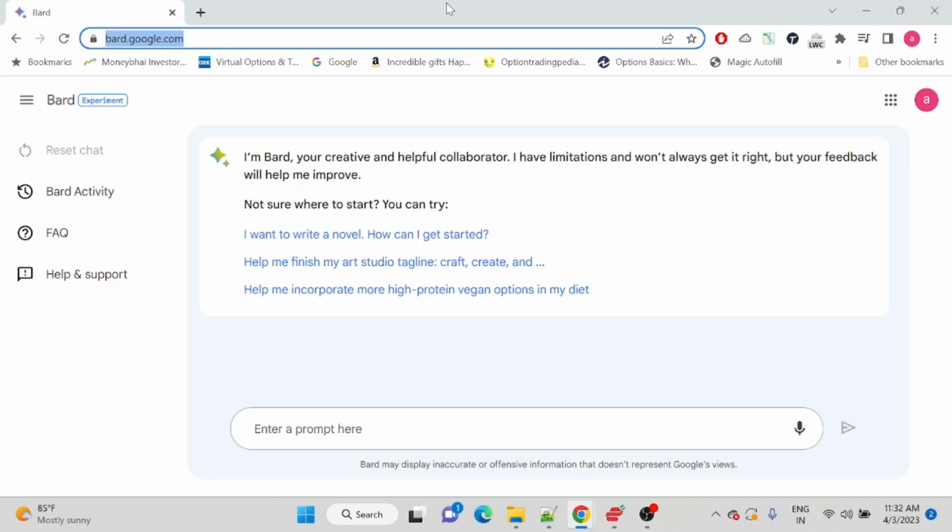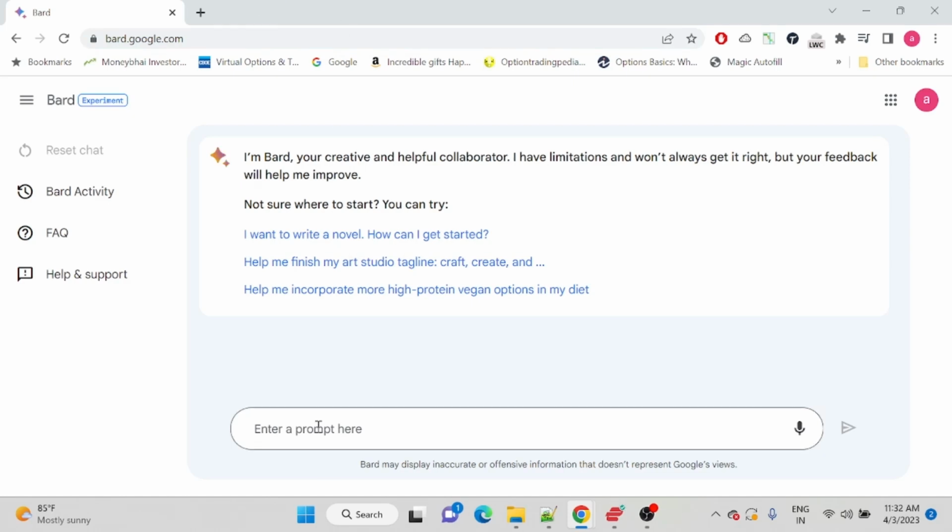Let's start with some questions to see how it is different from ChatGPT. Let's say I first want to ask about what is Salesforce. I'm talking more in terms of Salesforce because I belong to that background. I'll just ask Bard: what is Salesforce and how is its future as a career option for the next 20 years.